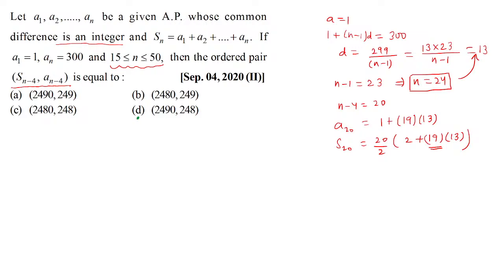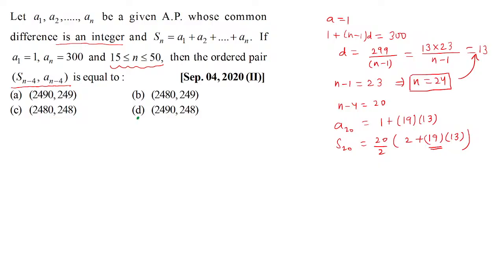n minus 1 can't be 1 because n can't be 2. n is supposed to be between 15 and 50. Similarly, n minus 1 can't be 13 and it can't be 13 multiplied by 23. So n minus 1 has to be 23 only. Think about it. That means n is 24. And if n minus 1 is 23, d will be what?